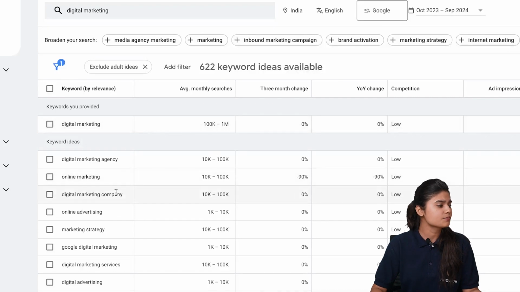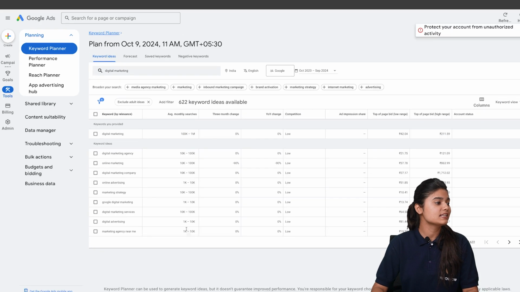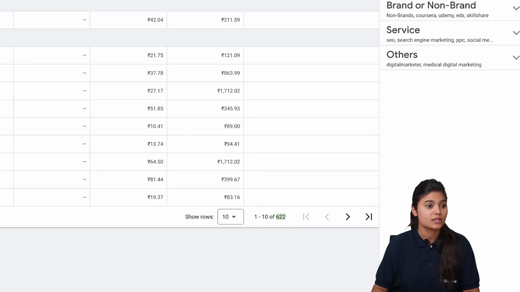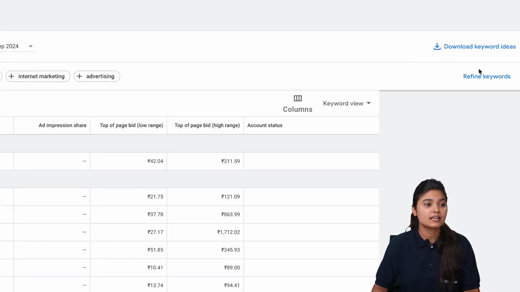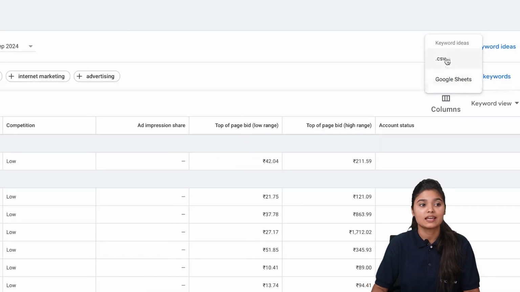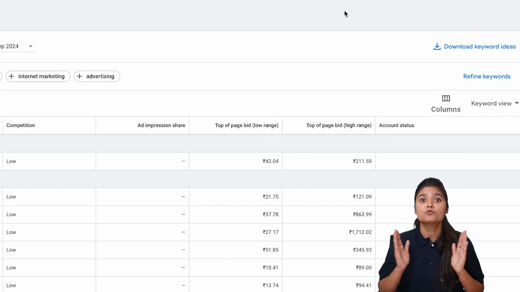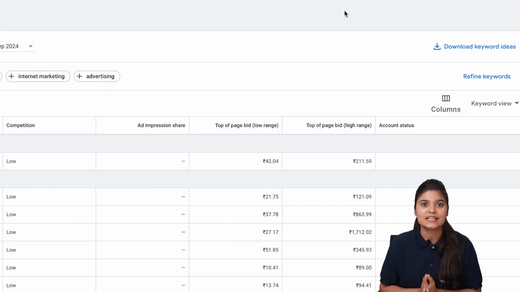Apart from that, you can see other related keywords like digital marketing agency, online marketing, digital marketing company, and the list is endless. There are 622 pages of results. The good thing is that you can download it in any form, like Google Sheet or CSV, and do your research on that keyword. It's a very helpful tool if you are starting out in digital marketing.